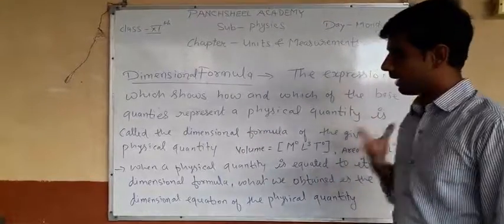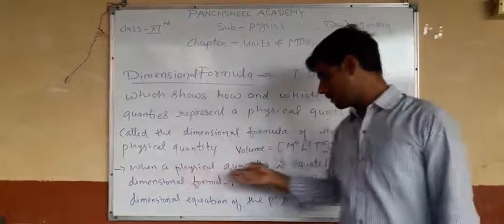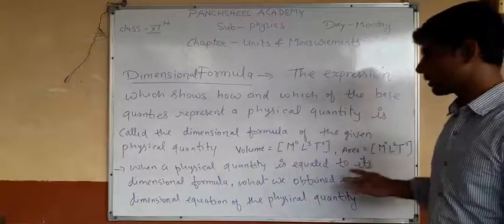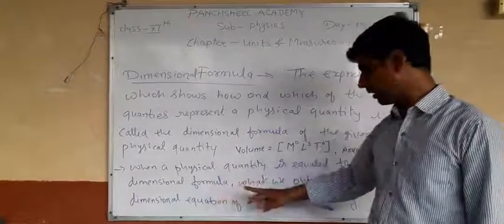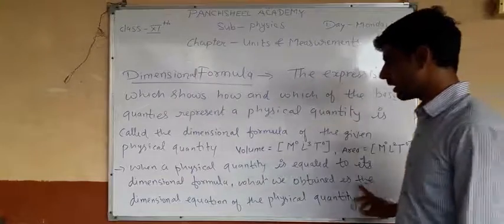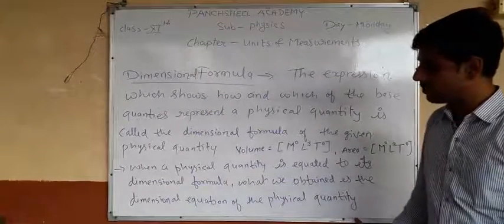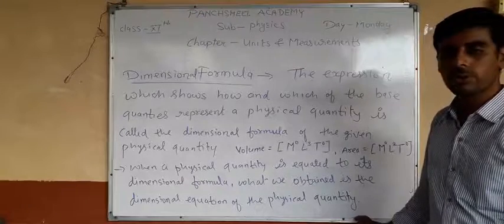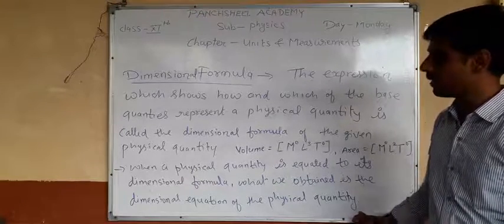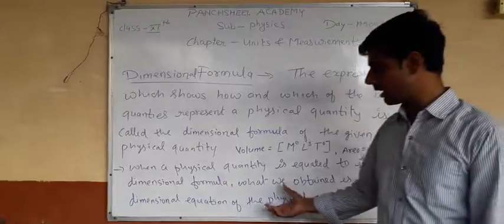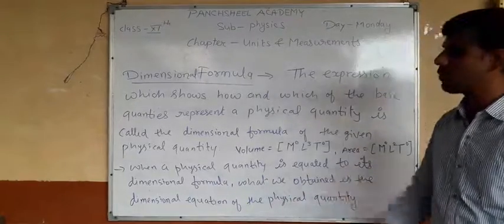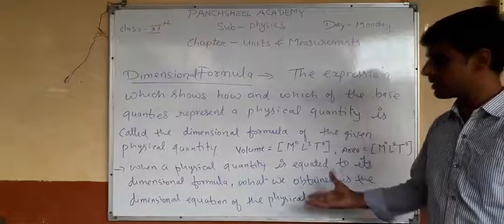When a physical quantity is equated to its dimension formula, what we obtain is the dimension equation of the physical quantity. Dimensional equation and dimension formula are both the same thing.